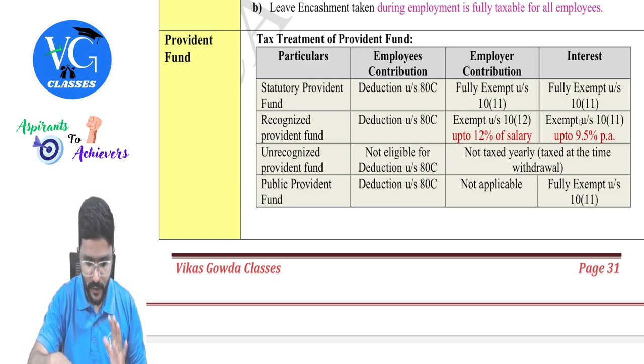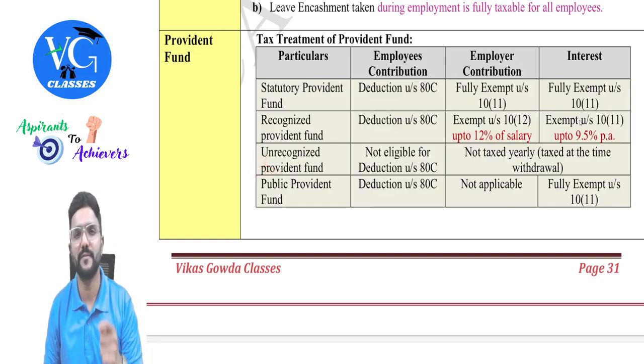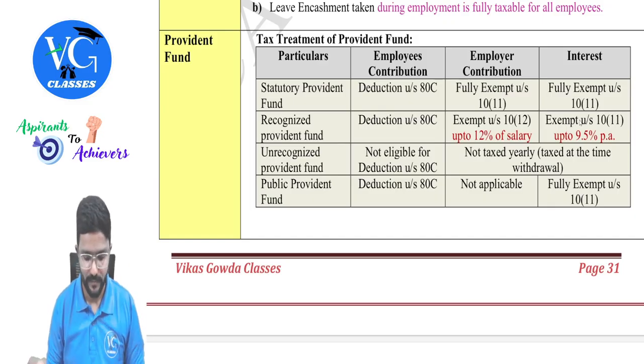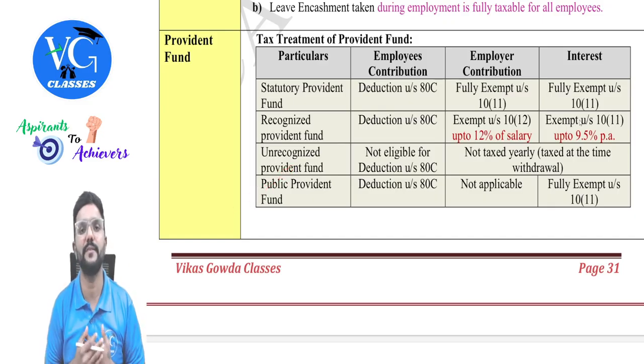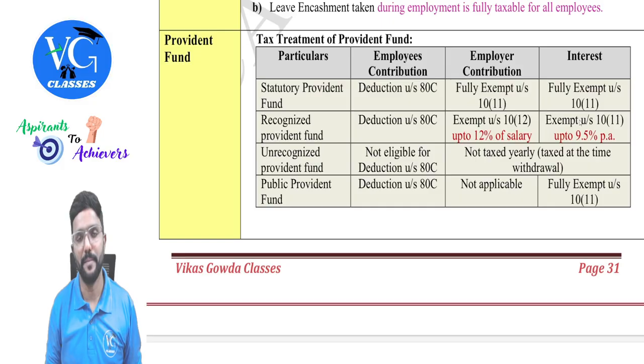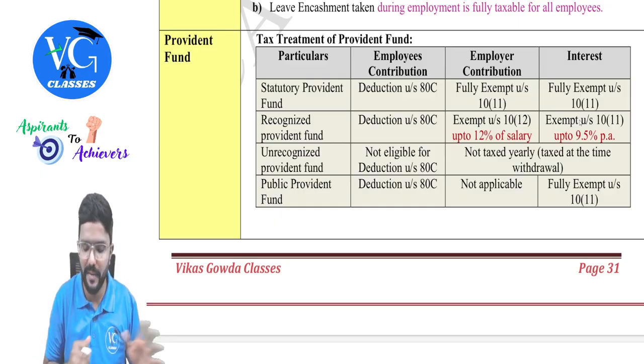Okay. So that means there is no benefit available for unrecognized provident fund because it is not safe to invest. So the government is not providing any tax benefit. They are trying to discourage it. Okay. The last one is public provident fund, which any person can go and open, even without employment. If I am a self-employed person, can I go and open it? Yes, I can open it in my name, my spouse's name, my children's name, anyone.